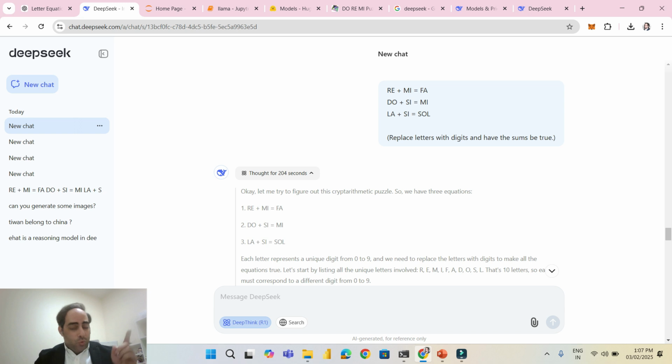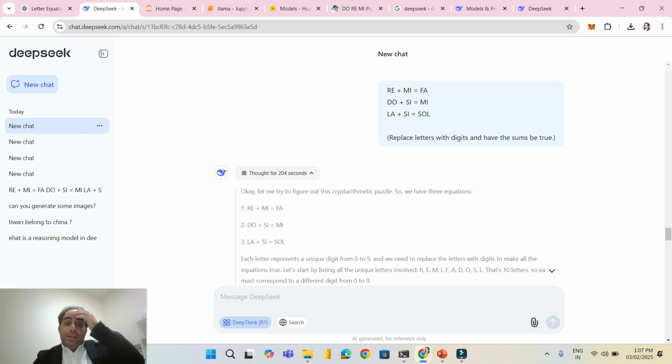Here it's available, which is R1. If you are not going to click on it, you are going to use V3, which is a normal model. As I said, it doesn't have reasoning. It's good, but it cannot handle complicated tasks. We are talking about a very complicated task which required multiple steps. And you know, generative AI will go into hallucination, right? It will start generating something which doesn't have any meaning.